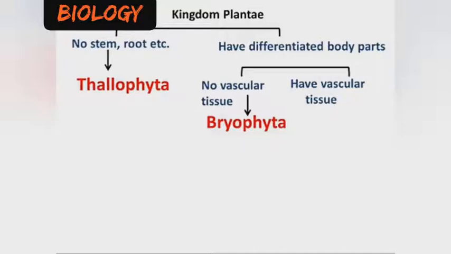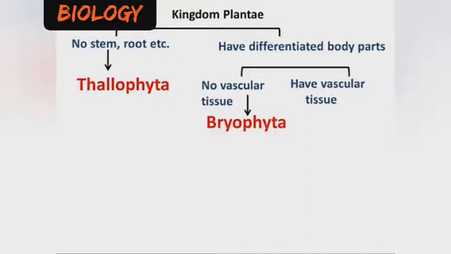Though they have the differentiated body parts, that is, they have the stem, the roots, the flower, the leaves, and the fruit, they lack what we refer to as vascular tissues. And what are the vascular tissues? The xylem, the phloem, and the cambium.